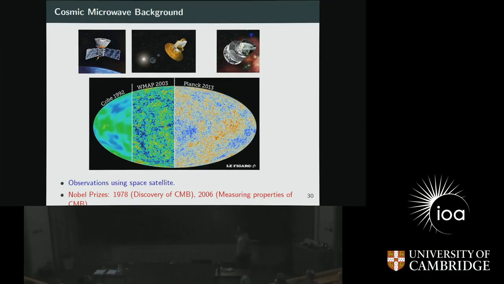This was a very important discovery because it ruled out the other competing theories of the universe, like the steady state theory. And 2 Nobel Prizes were given just for this. One was for the discovery of the CMB in 1978, and one in 2006 for measuring the properties from these maps, how it looks. So there is complicated physics going on in the cosmic microwave background.